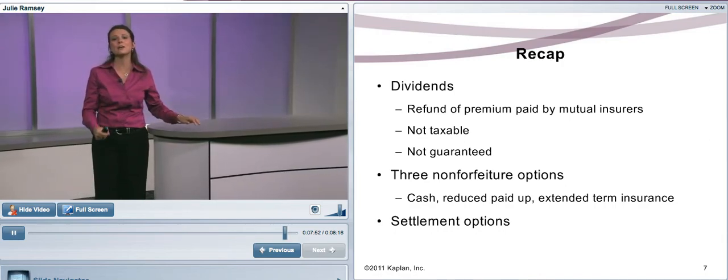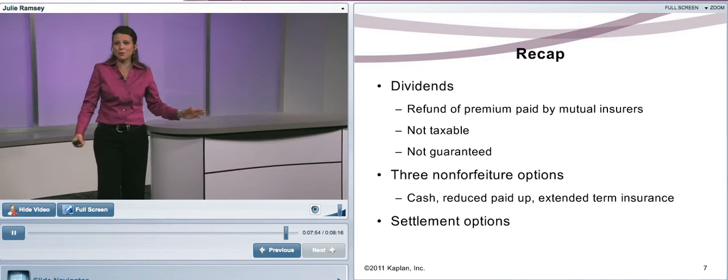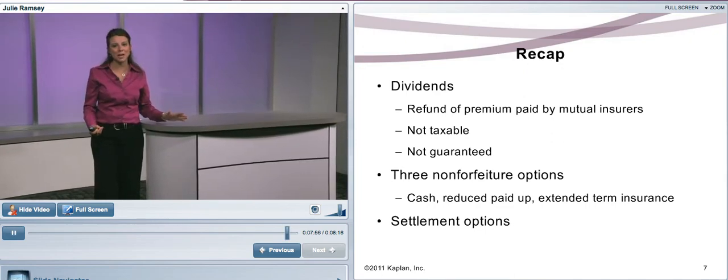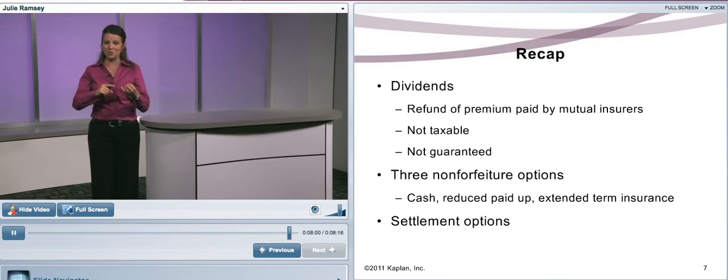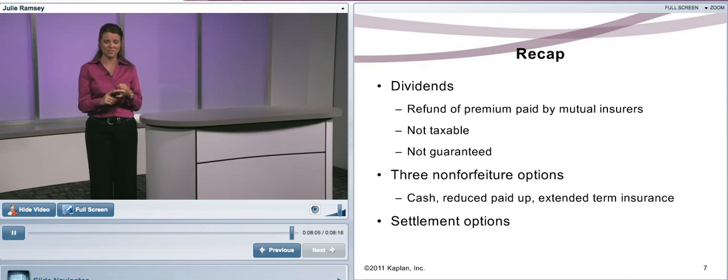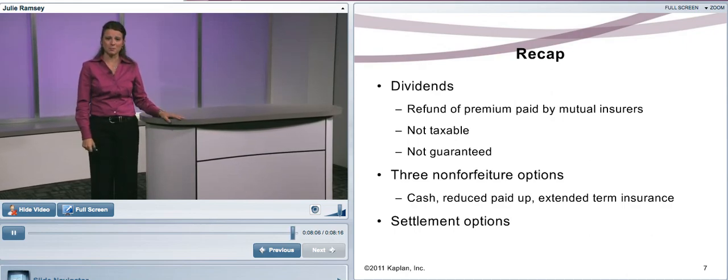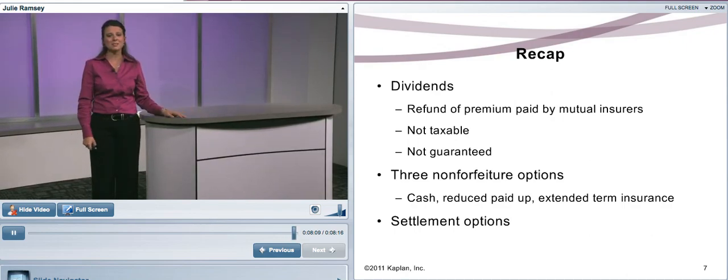We said there are 3 non-forfeiture options. What is a non-forfeiture option? It's when someone can't pay their premiums. What can that equity, what can that cash value do for them? They can put it on cash, they can put it on reduced paid up, or extended term. And lastly, settlement options. What are settlement options? It's simply how the death benefit is paid out.